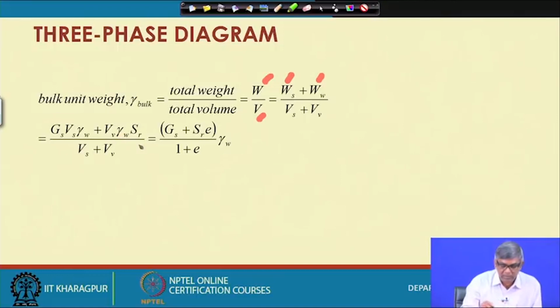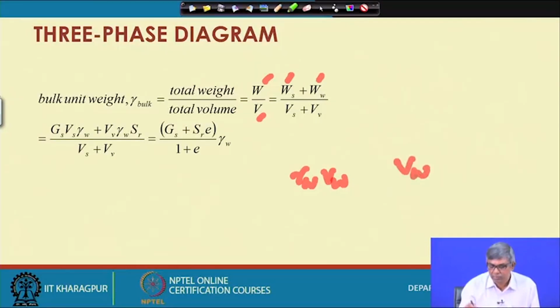So, this becomes the total weight of the solid, and the weight of water is nothing but gamma W into Vw. But if I introduce degree of saturation, Vw by Vv, this is Sr. So, now I can substitute Vw with Sr into Vv.